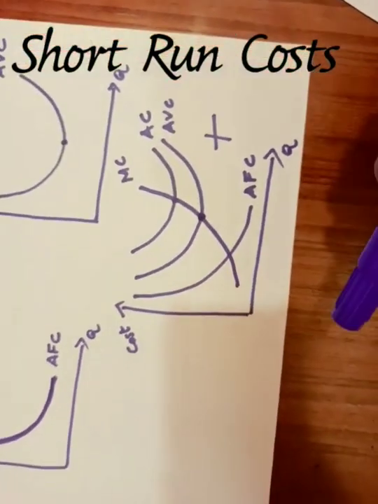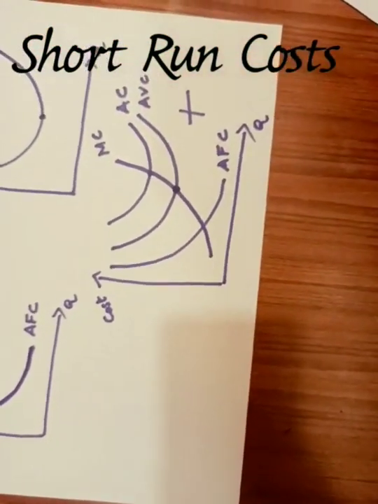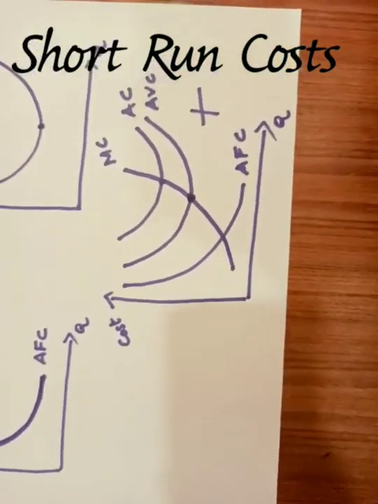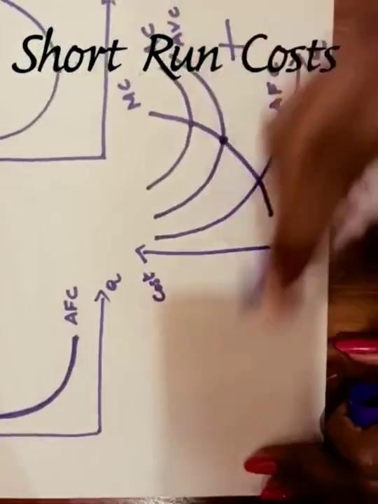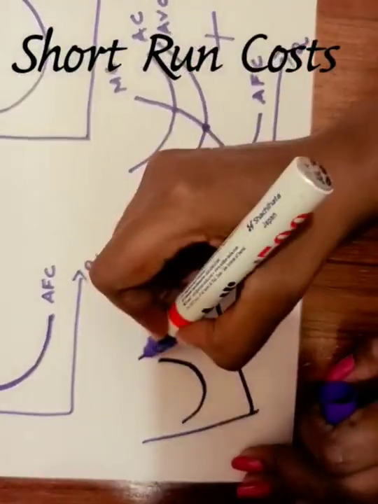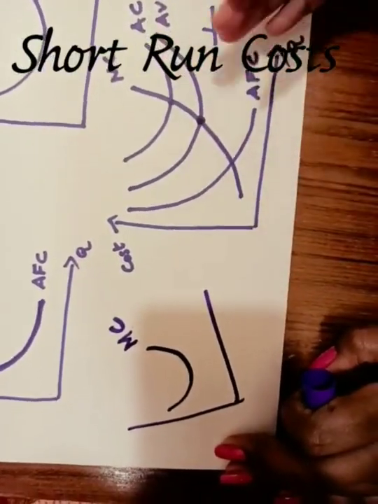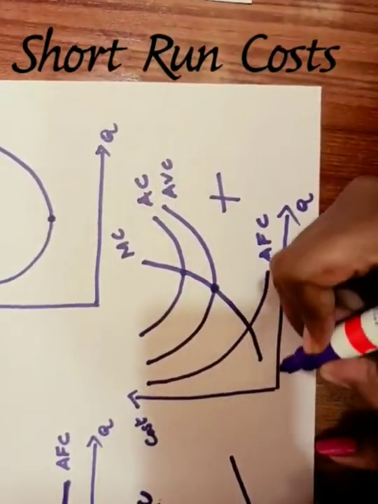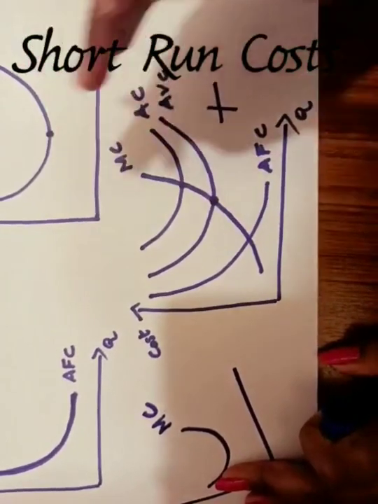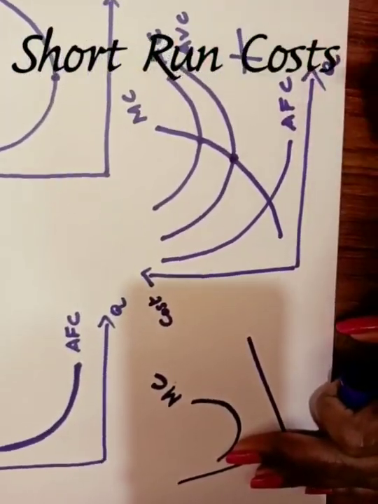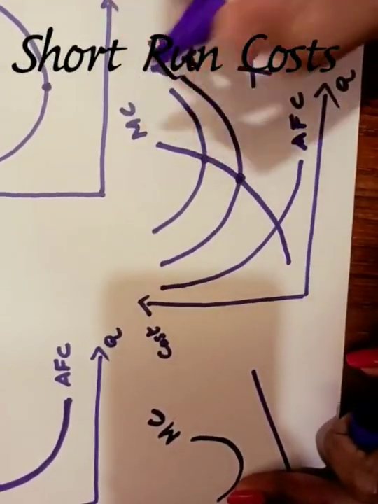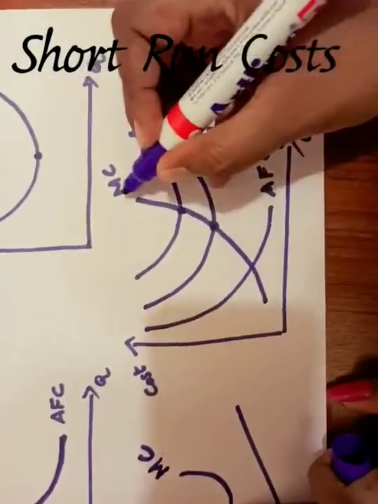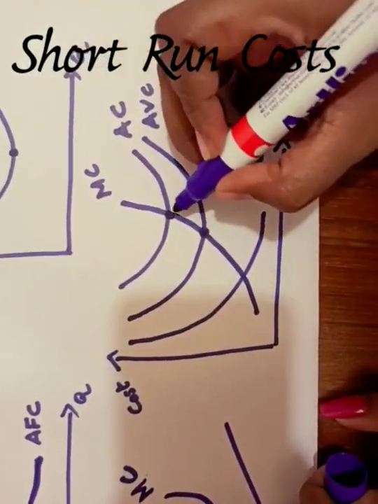Now you have to look at one small thing called MC. MC is the addition to total cost when one more unit is employed. MC is actually a U-shaped curve. But I am showing it with the AFC and AC like this, because we have taken only the other U part, since we need only this. The other part of MC is not actually important. Whatever is passing through AC and AVC is very important. Here you have to look at one main feature, that is MC always passes through the midpoint of AVC and AC.